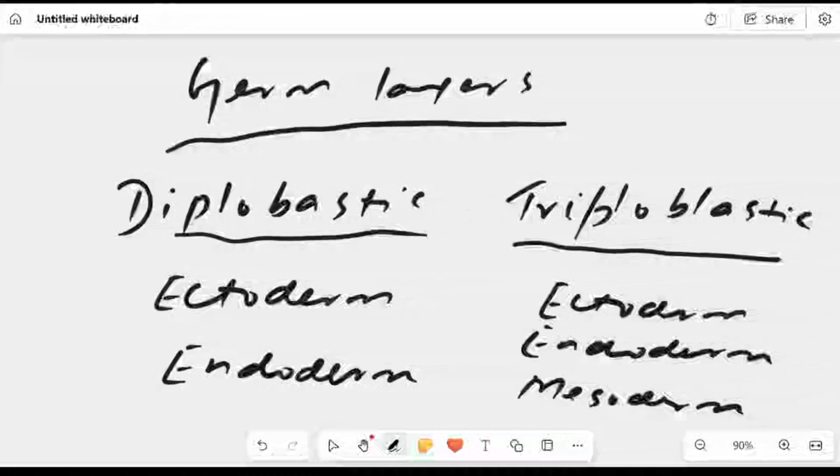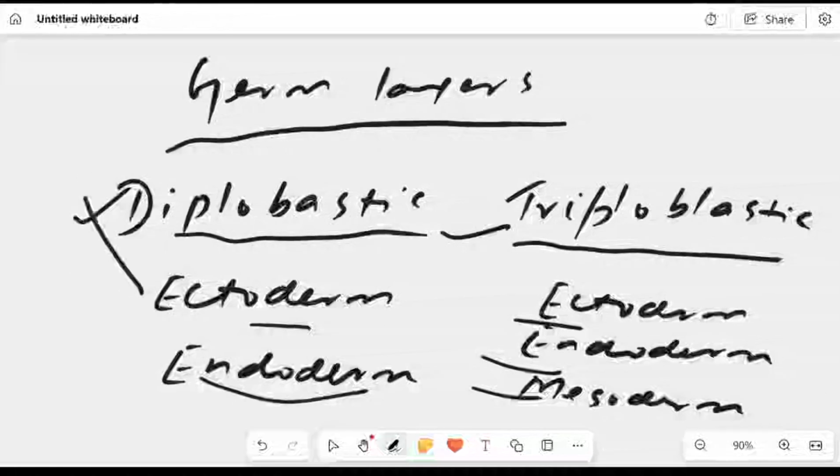So diploblastic means they have two layers, ectoderm and endoderm, and triploblastic means they have three layers.